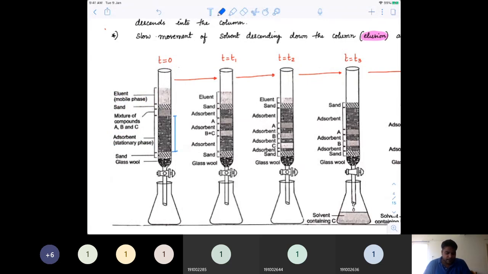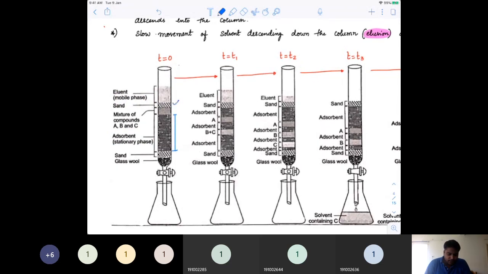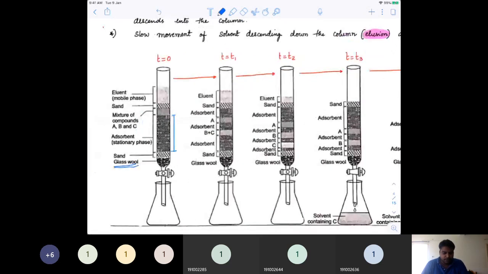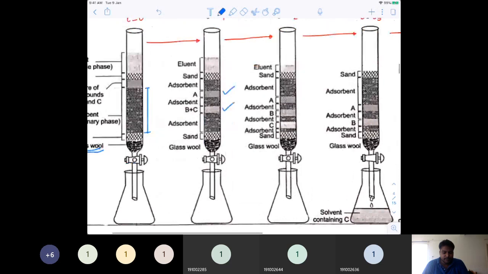Okay. Now you can see above and below we have added some sand, and this is some adsorbent, silica as well as aluminium, maybe alumina has been added. Okay, and finally we have a glass wool at the end. Now as the time passes, see at time t1, after a certain amount of time what happened, you can see A started separating out from B plus C. Okay? You can see A started separating from B plus C.